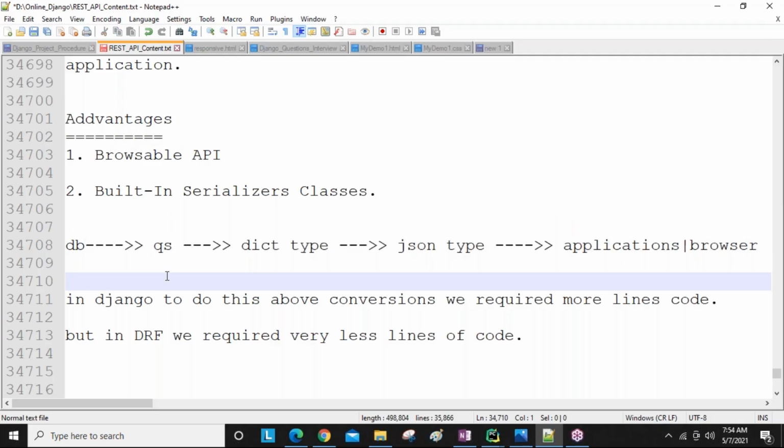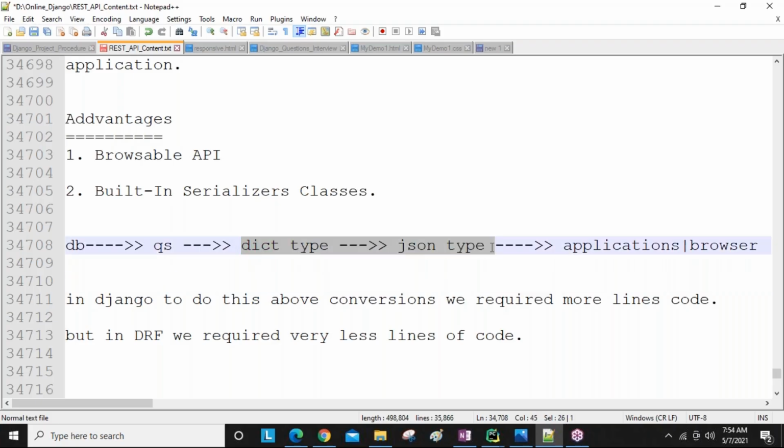So are you able to answer this: what is serialization? The concept, or the process, of converting one type of data into another type is called serialization. Simply, this is serialization, guys. Dictionary to JSON is serialization. Query set to dictionary is serialization.